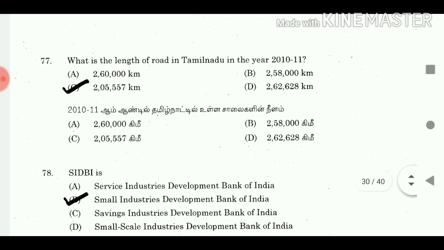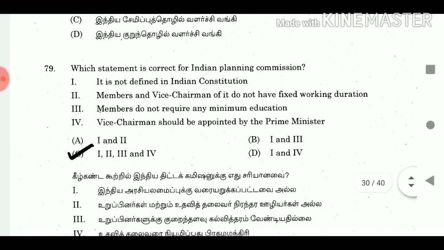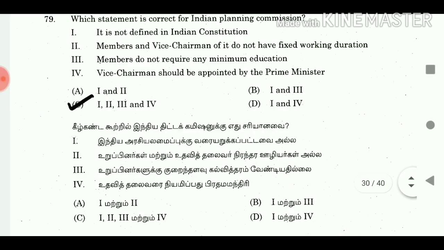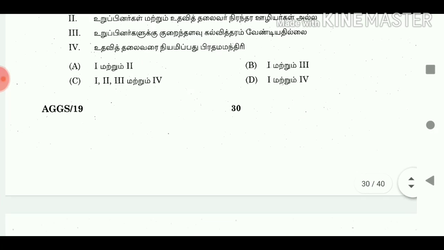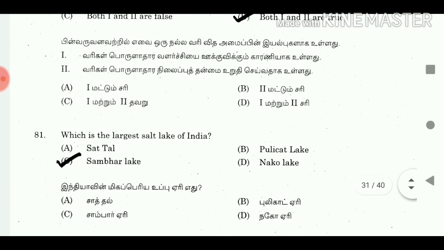77. What is the length of road in Tamil Nadu in the year 2010 to 11? Answer 2,05,557 km. 78. SIDBI is answer Small Industries Development Bank of India. 79. Which statement is correct for Indian Planning Commission? Answer 1, 2, 3 and 4. 80. Observe the following characteristics of a good tax system. Answer both 1 and 2 are true.